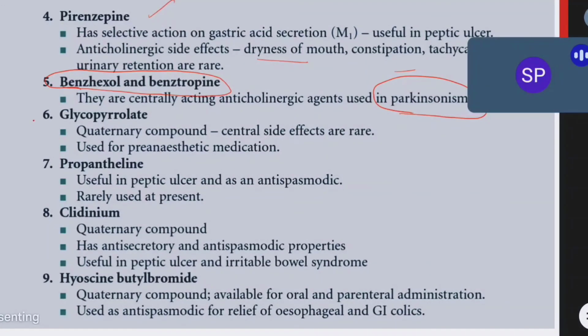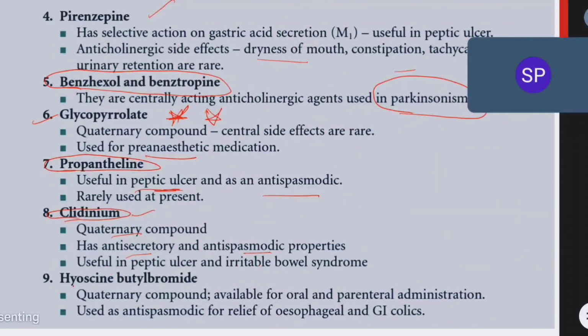And glycopyrrolate is a very important drug. It is used as a pre-anesthetic agent. This is a specific action. Okay, and propantheline is another drug which is used in peptic ulcerations. They will decrease acid secretion as well as have an antispasmodic effect. And clidinium is another drug, which I was telling you is used in peptic ulcer as well. It is a quaternary ammonium compound with antisecretory and antispasmodic properties.